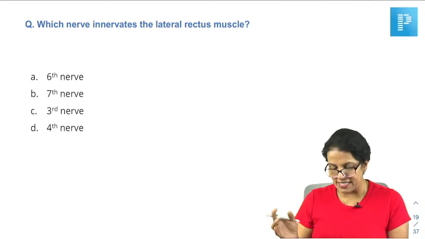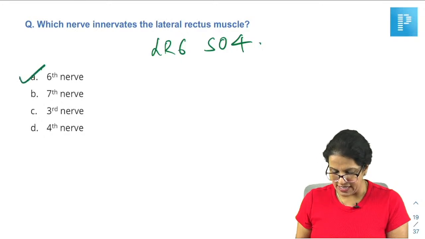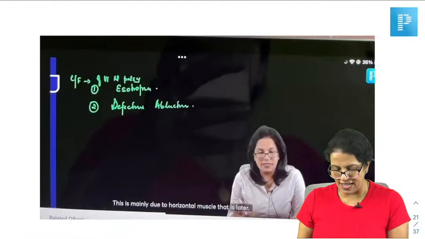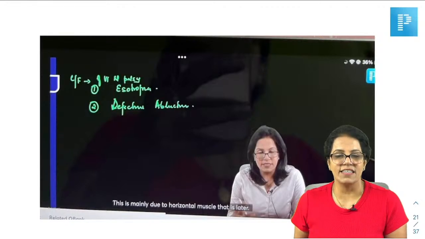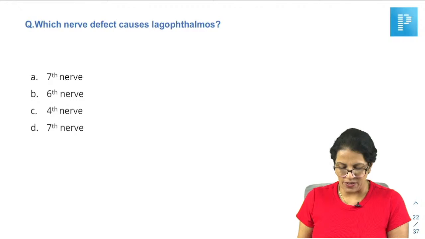Which nerve innervates the lateral rectus? So everybody remembers LR6, SO4. So the answer is the sixth nerve. Again, this has all been discussed. What is LR palsy? What will be the position of the eye and all that? The sixth nerve is supplying the lateral rectus, isn't it? We have done this also in detail.